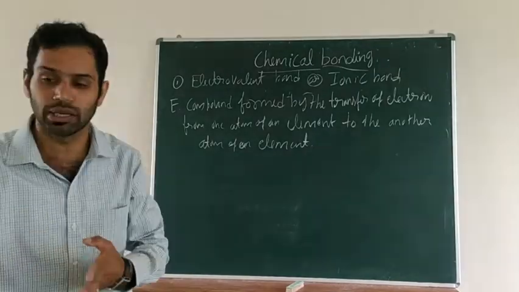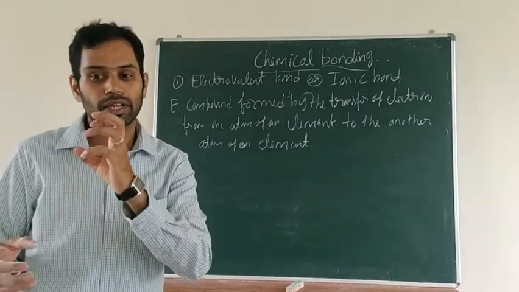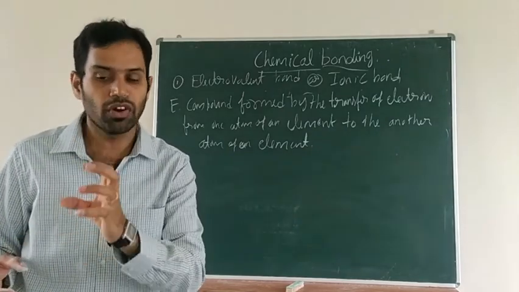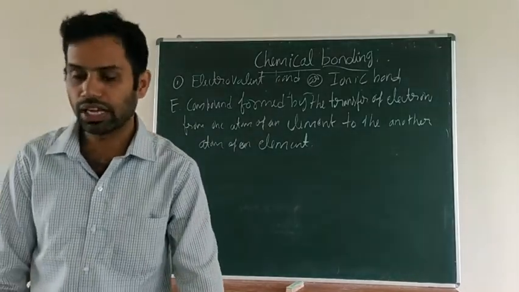Sodium chloride, magnesium chloride, calcium oxide, these are the electrovalent compounds formed by the transfer of electrons, for the formation of electrovalent bond.